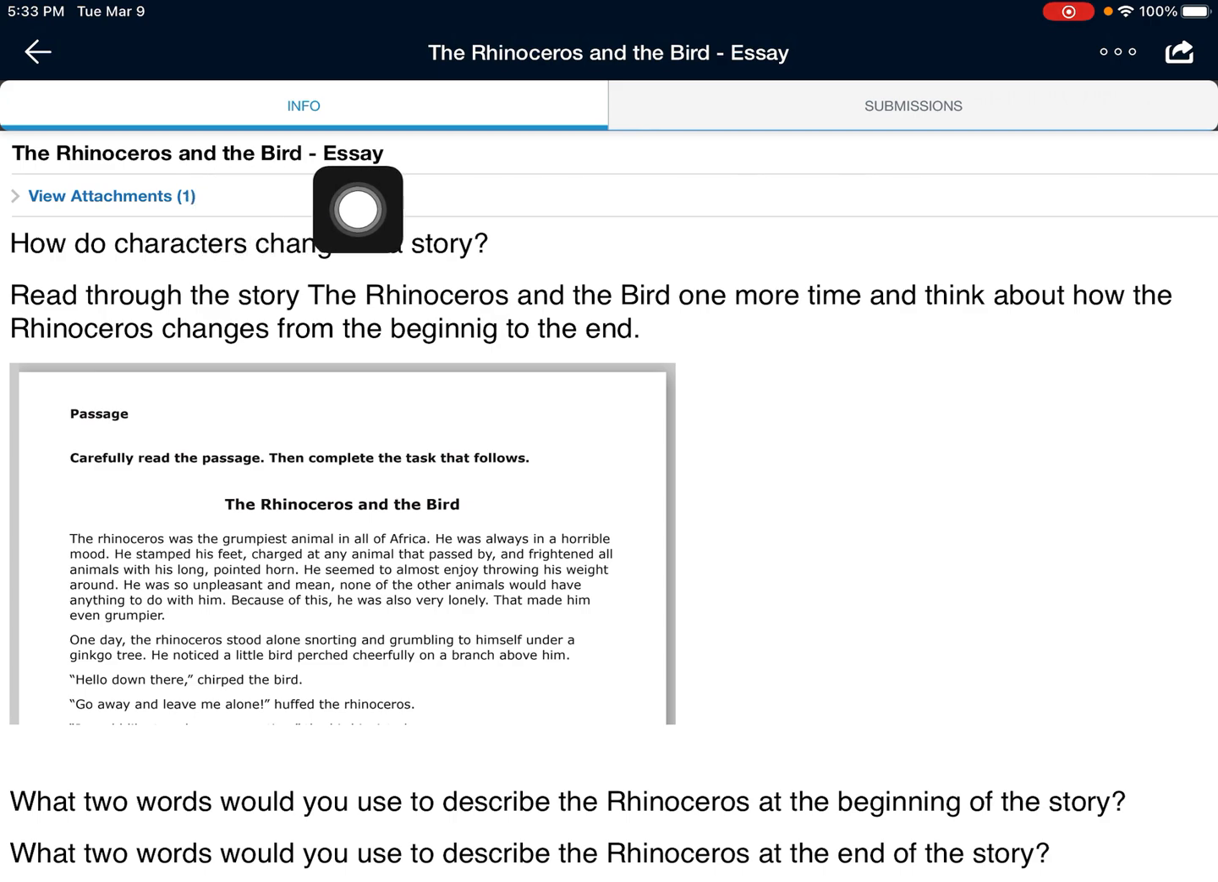Today we're going to read The Rhinoceros and the Bird again, and this time we are going to write an essay. Before we start, I want you to keep some questions in mind. How do characters change in the story? Read through the story, The Rhinoceros and the Bird, one more time, and think about how the rhinoceros changes from